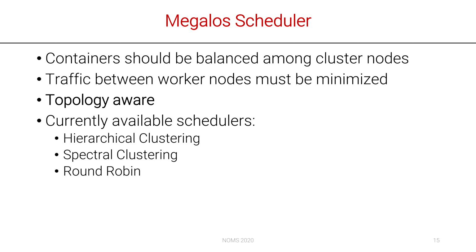We need to schedule containers in an optimal way in order to minimize the traffic between worker nodes. Since the Kubernetes native scheduler only allows balancing the usage of CPU and RAM, we developed a custom topology-aware scheduler that computes an optimal placement for the VNFs in the cluster, based on the specific network scenario topology. This problem is known in literature as the k-balanced partitioning of a graph, which is an NP-hard problem. So, to compute the partitioning, we use some approximation algorithms like hierarchical clustering or spectral clustering. The computed placement is then passed to the Kubernetes native scheduler as node constraints.